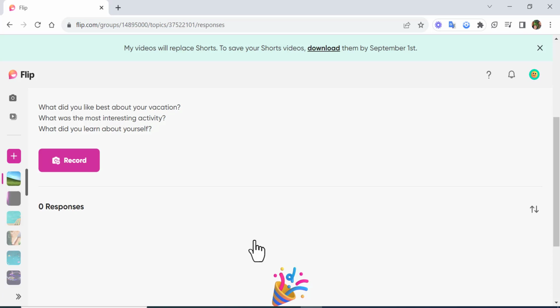Now, with Flip, some great things you can do, though, is when you get your responses, you can go ahead in and download that as a QR code. And then I know with art, we've done things like that in the past where students talked about their artwork. We put it on their artwork.